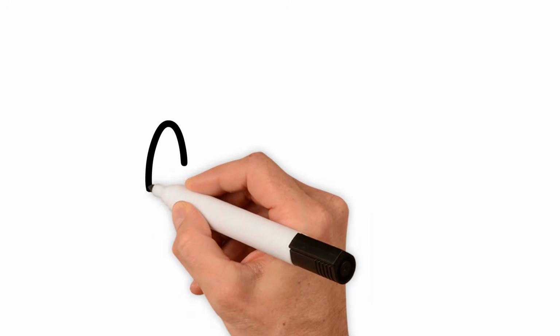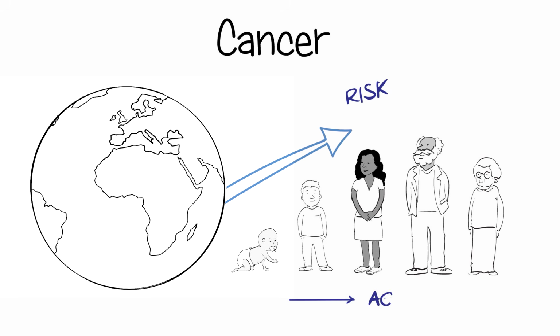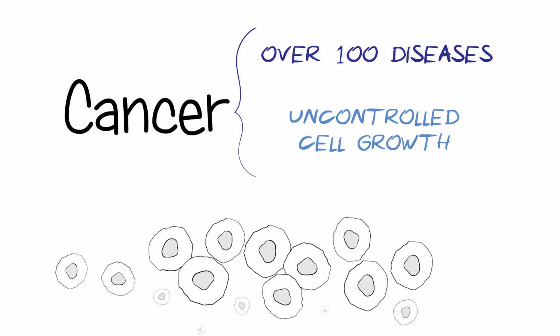In this HealthSketch, we're going to talk about cancer, a very common condition that affects millions worldwide. Cancer can affect anyone, but risk generally increases with age. Most of us have heard of it, but do you actually know what it is? In fact, cancer is a group of over 100 diseases caused by uncontrolled cell growth.